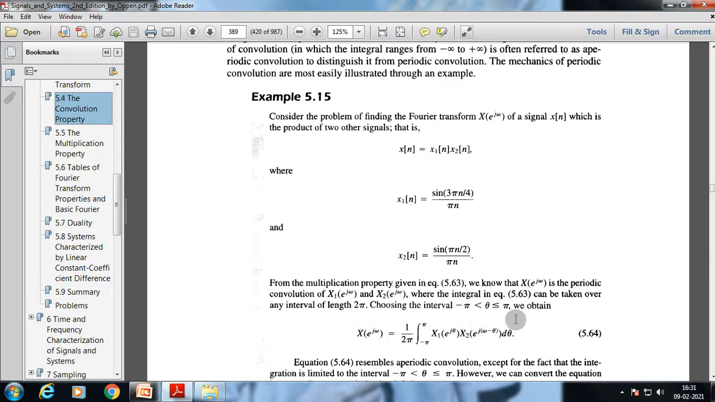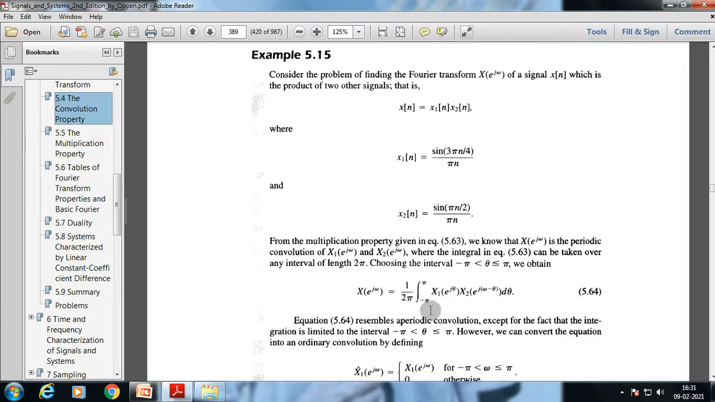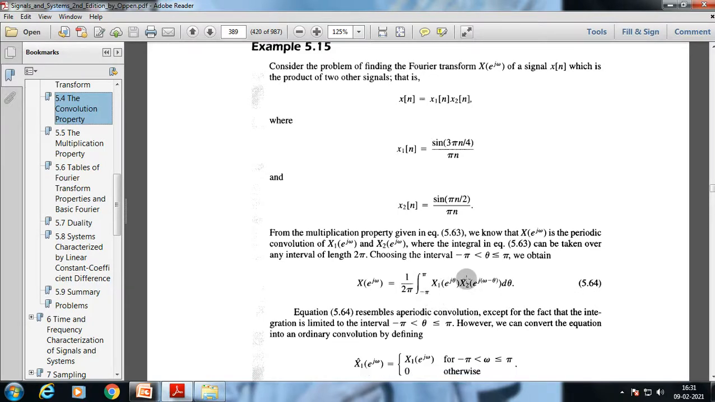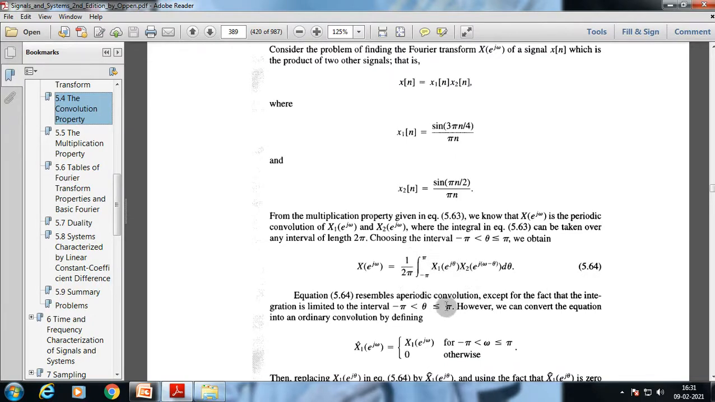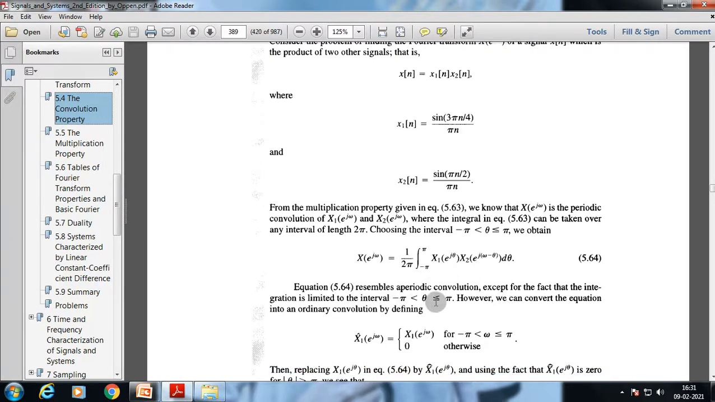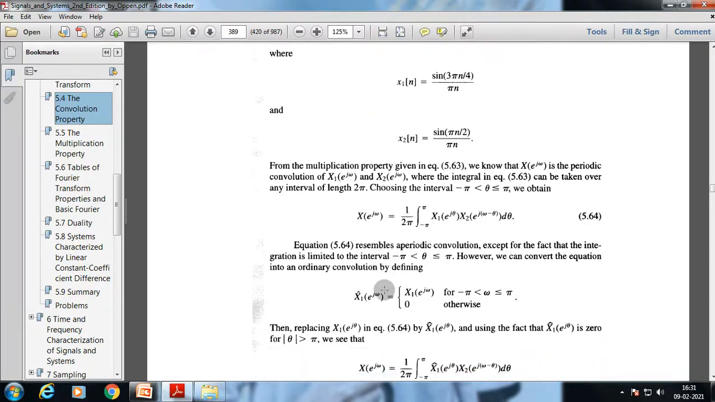Choosing the interval minus pi less than theta less than pi, we obtain X(e^jω) equal to 1 by 2 pi, the integral from minus pi to pi of X1(e^jθ) X2(e^j(ω minus θ)) dθ. This equation resembles a periodic convolution, except for the fact that the integration is limited to the interval minus pi to pi. However, we can convert the equation into an ordinary convolution by defining X1(e^jω) as this.